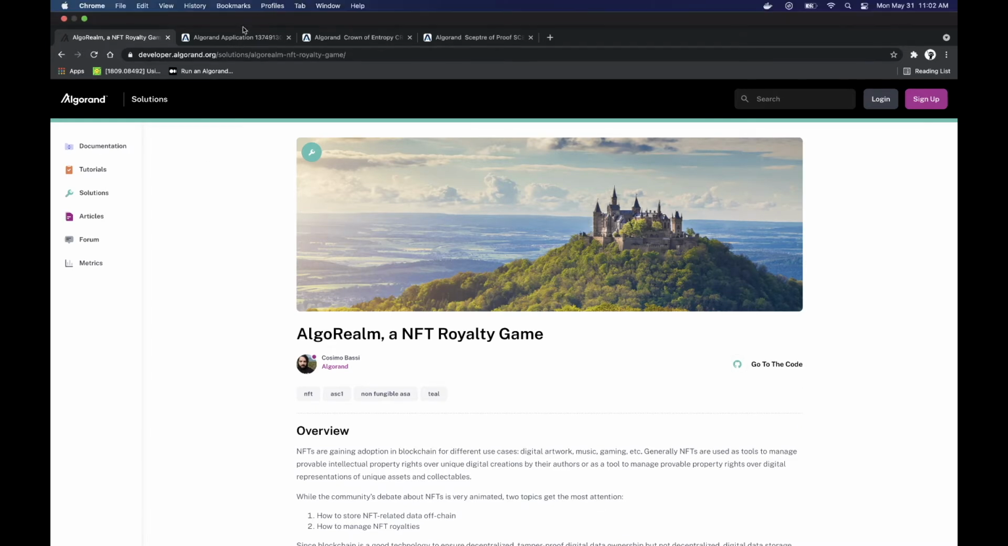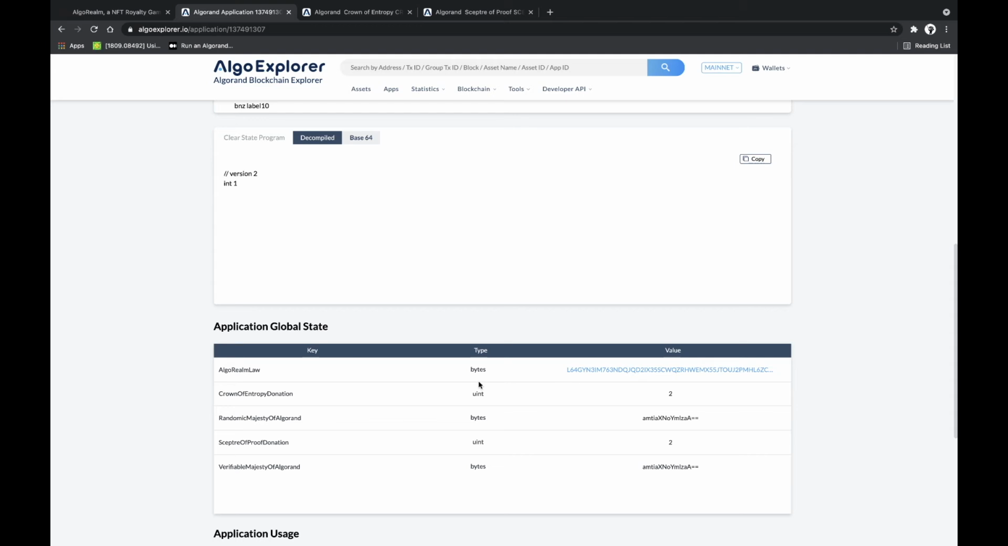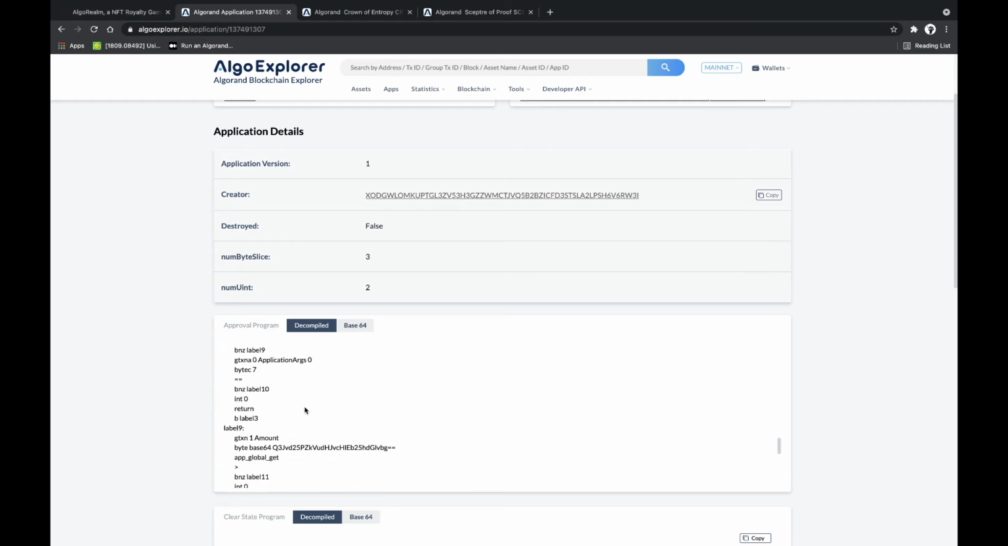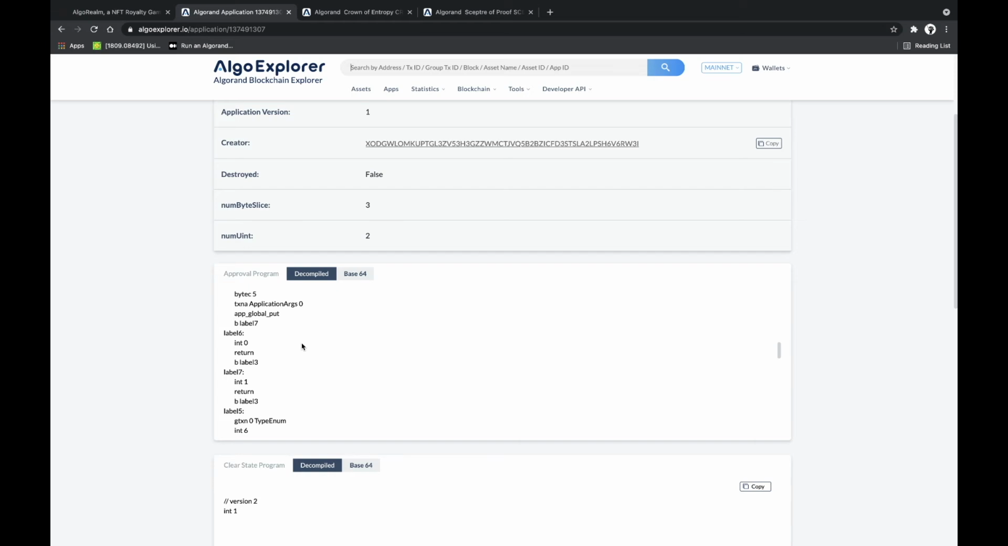So if we come over to the Algorand Blockchain Explorer, we can see that the AlgoRealm law is a contract, a smart contract, and the details of it is right here. Now, if you look at this, I wouldn't expect you to be able to read this. However, if you did learn the programming language that this is written in, you can inspect everything for yourself. The entire program that runs the AlgoRealm game is right here.